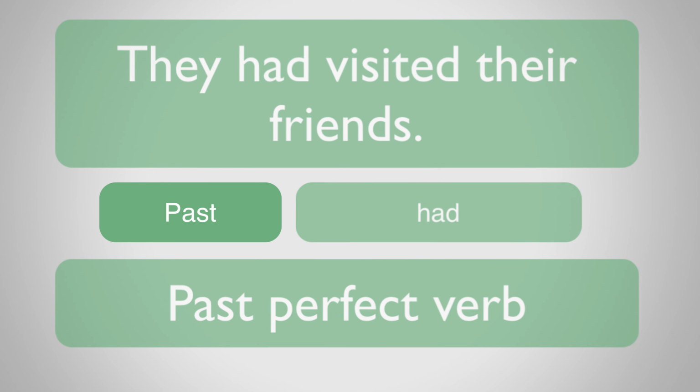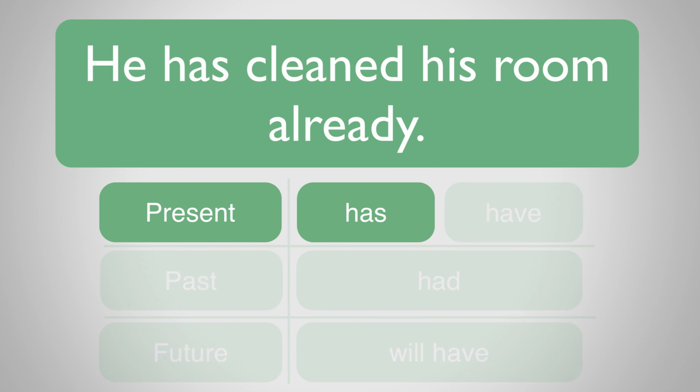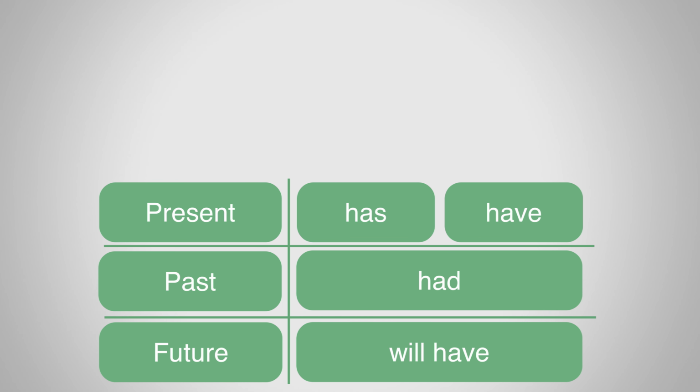Right, let's look at another. He has cleaned his room already. Has cleaned is a perfect verb, and has tells us that this is a present perfect verb. Have you started to remember the difference between present, past, and future perfect verbs?